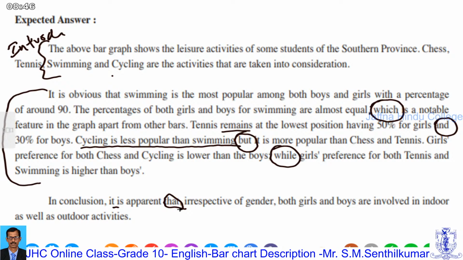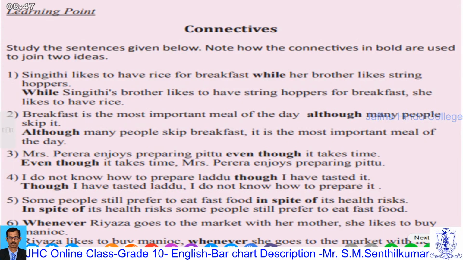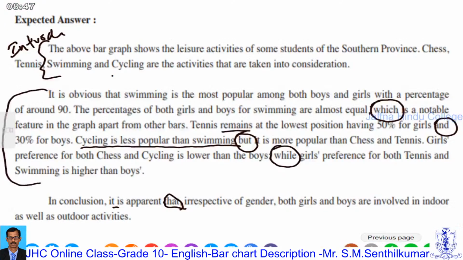Now, these are the activities for the bar chart. Now please, what are you going to do? You are going to take all the past paper activities. Take your GCE O level past paper, put the year in your exercise book and write the answers in your own way.